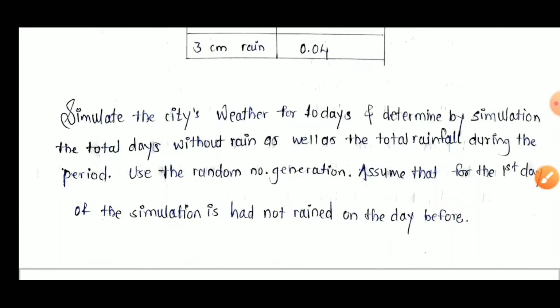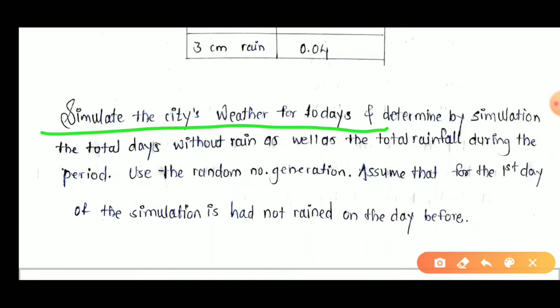Now come to the question: simulate the city's weather. We have to forecast the weather for the next 10 days. What is the question? Simulate the city's weather for the next 10 days. Determine by simulation the total days without rain as well as the rainfall during the period. Use the random number generation.